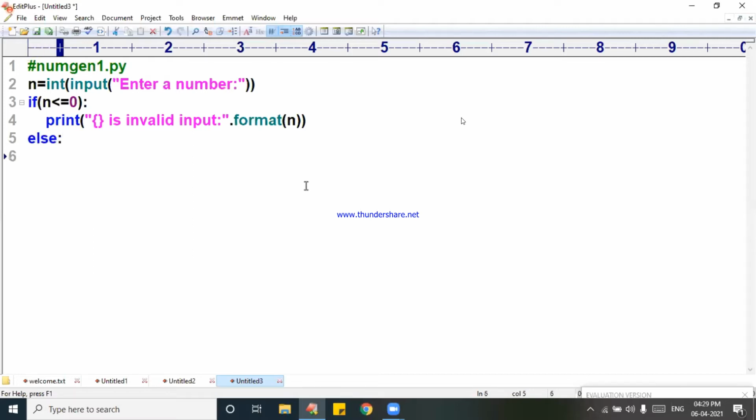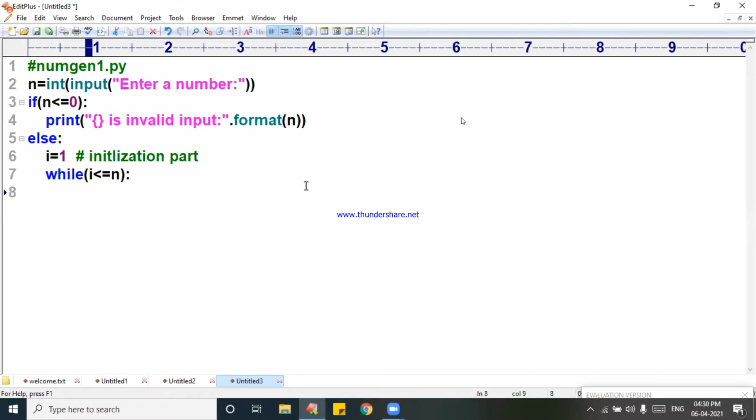Now in the else, I need to write the logic of printing 1 to n numbers. So I need to start i is equal to 1, which is called the initialization part. Okay, nice. Next, I am going to use a while loop immediately. While, see carefully, i less than or equal to n. Then the indentation symbol.